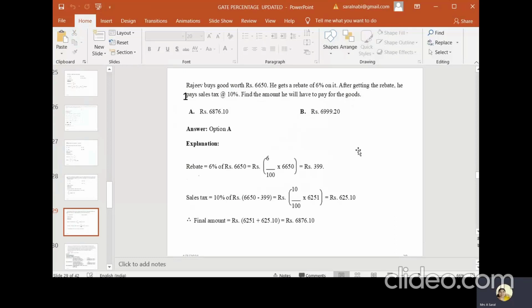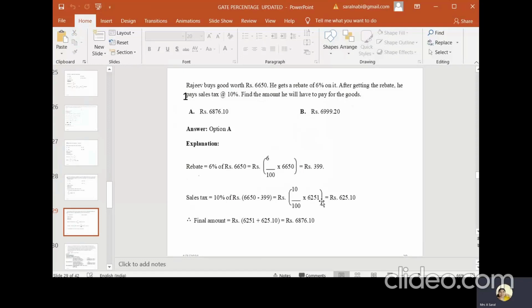What we know first is the initial amount is 6,650. From that, how much is the rebate? 6% is nothing but 6 by 100. 6% of 6,650 is equal to 6 by 100 into 6,650, so it is 399 rebate. So the total amount is 6,650 minus the rebate 399. What is the exact amount?